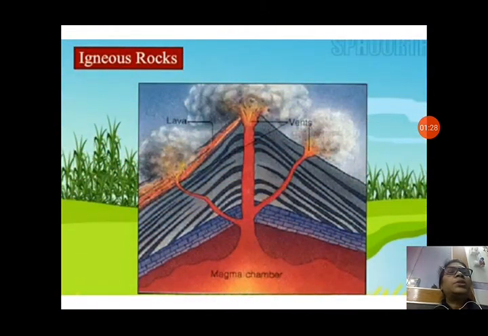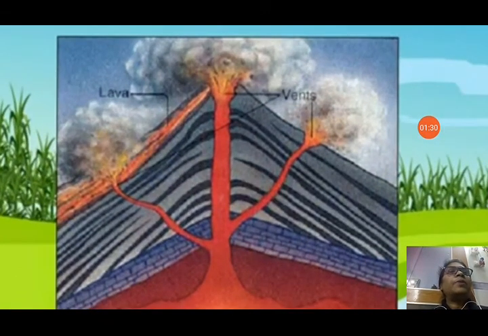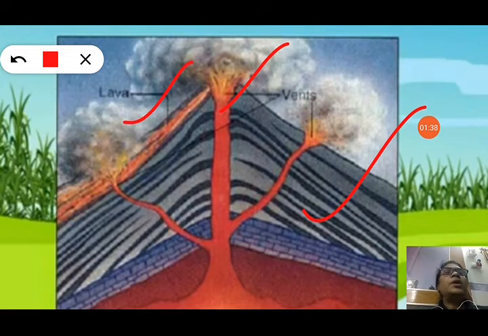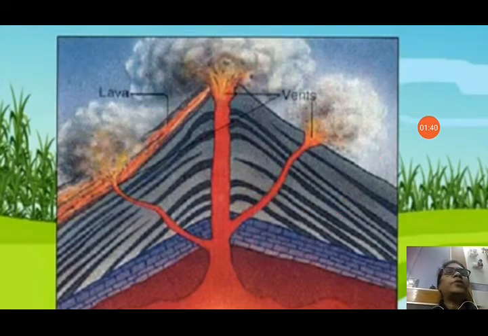Now next, you can see here in the picture how lava is coming out of the vent and this lava cools down to form igneous rock. Through the vent the lava is coming out and this lava changes into igneous rock after cooling.